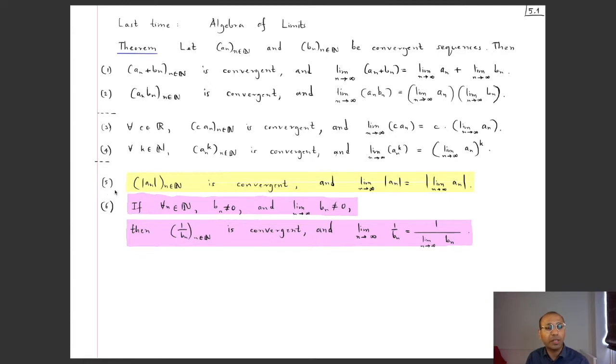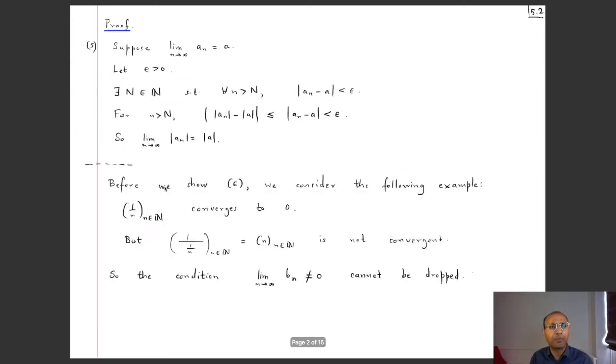Let's begin with statement number 5, namely that if I take the term-wise absolute value, then this new sequence is convergent with limit being the absolute value of the old limit. So what we want to show is, given any epsilon positive, there exists an index such that beyond that index, the distance of the nth term, which is mod an, to the limit, which is mod a, should be made smaller than epsilon.